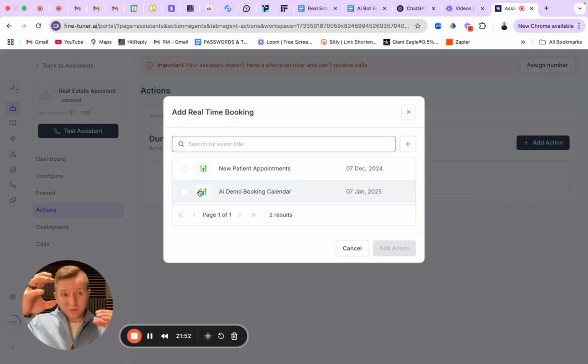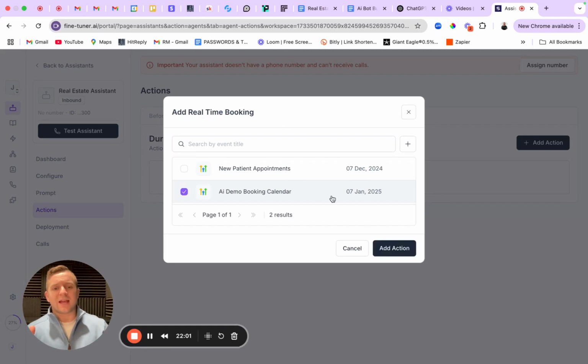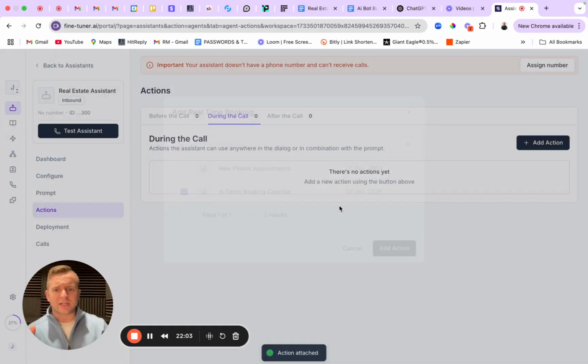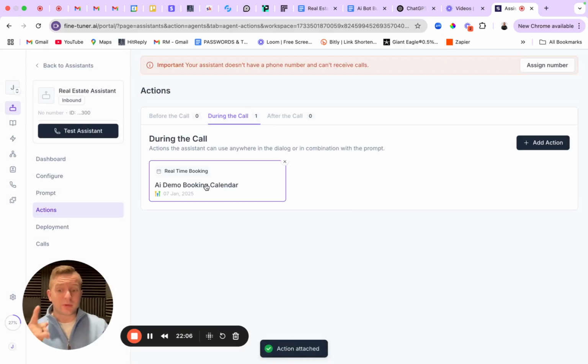This account is linked with this CRM unless you have the agency level account, which 90% of you watching this are not, since you're just building this on your own. So we're in just a regular account here. Okay, AI demo. I'm going to click on this. So now that is linked up. Whatever the availability is in this calendar, which I would set up in Go High Level, is what's going to take care of it. If they ask for 9 a.m. and that's not available, whether it just got booked or we're always closed off for that slot, it's going to know on the call, "Hey, sorry, it looks like that time's unavailable. I can offer you this or this."